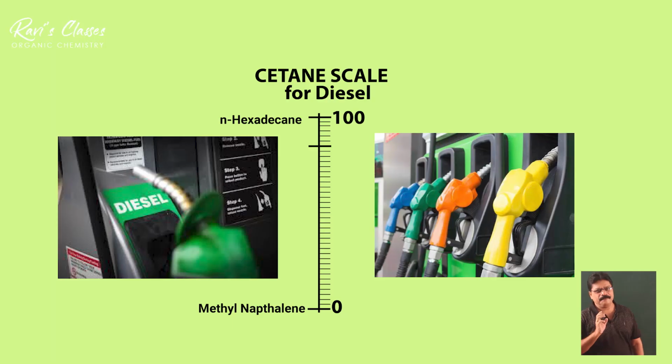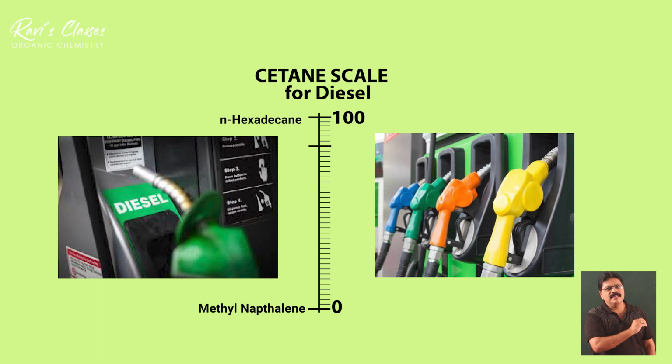In the cetane scale, just like in the octane scale, there is a 0 and a 100. The 100 represents N-hexadecane, which is referred to as cetane, and 0 represents methyl naphthalene, which does not catch fire by itself. So this is the cetane scale.